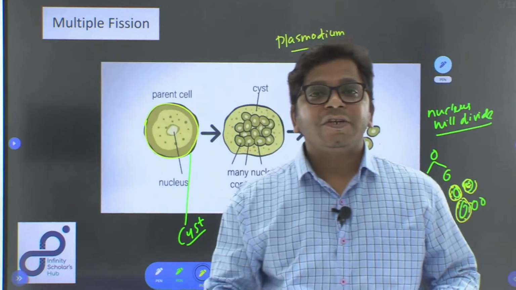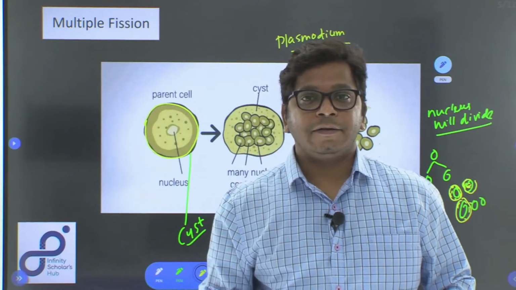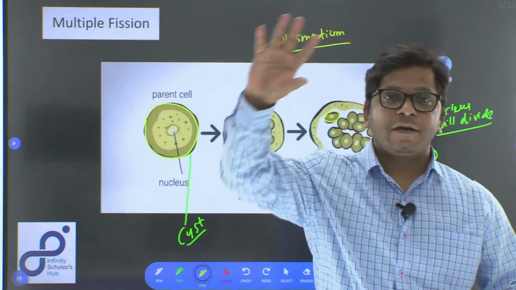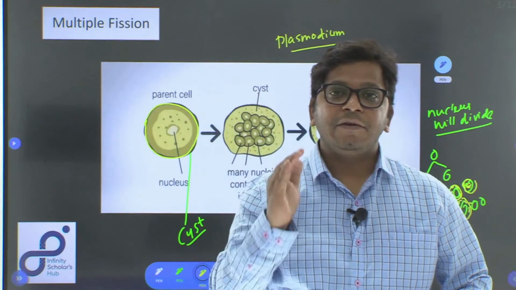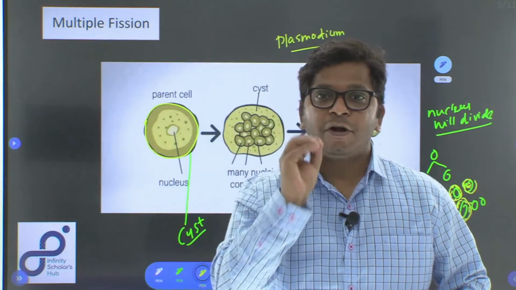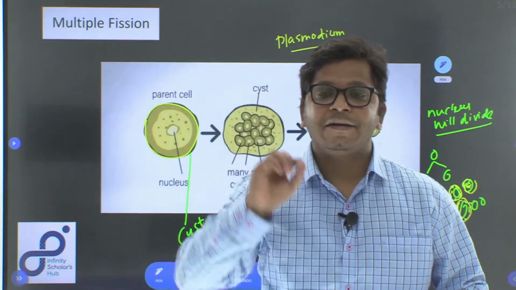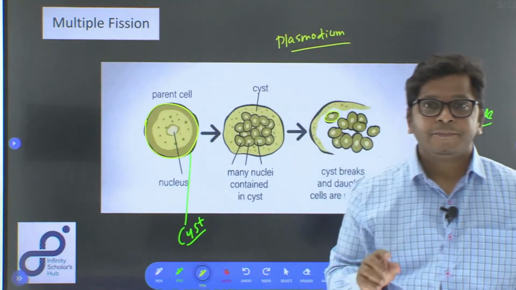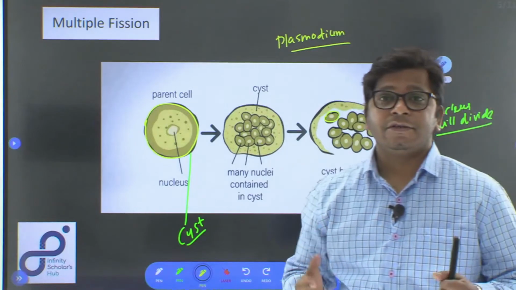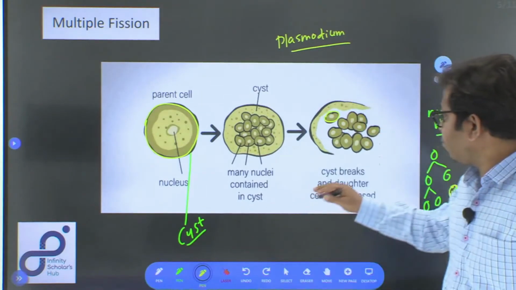And on the return of favorable condition, please remember this thing. First, the external covering got formed, then the nucleus divided, then each nucleus was surrounded by a small mass of cytoplasm and the plasma membrane. And then when the favorable condition returns, the cyst wall will break.